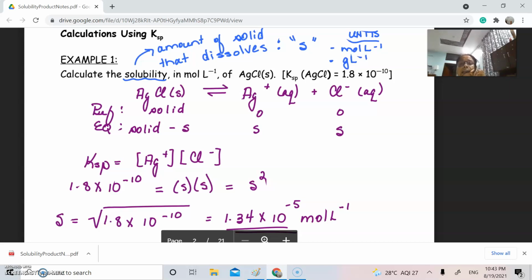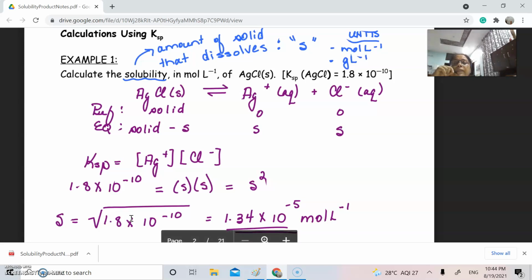After some time, a number of silver chloride molecules will dissociate. So the amount present will be the initial concentration of the solid minus S. So S is dissociating, and you will have S number of silver ion as well as S number of chloride ion. So solubility product KSP will be equal to the concentration of silver ion times the concentration of chloride ion. We represent them symbolically as S.